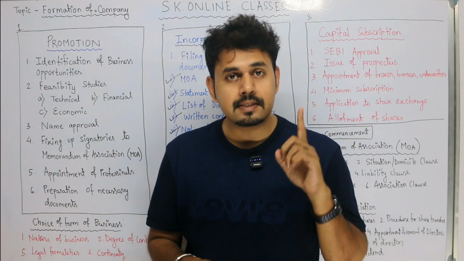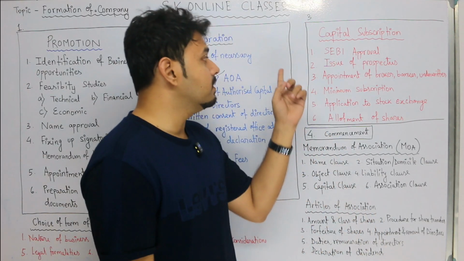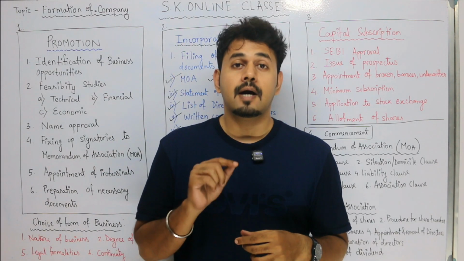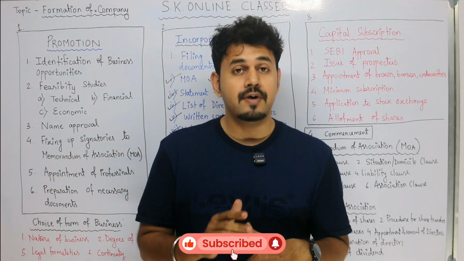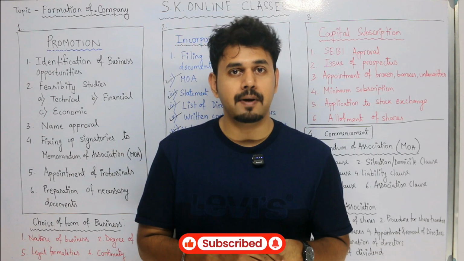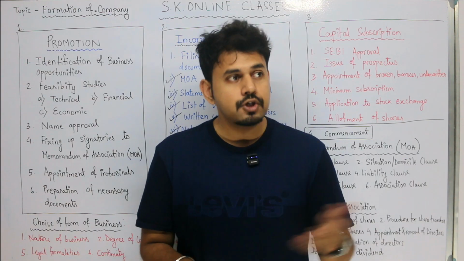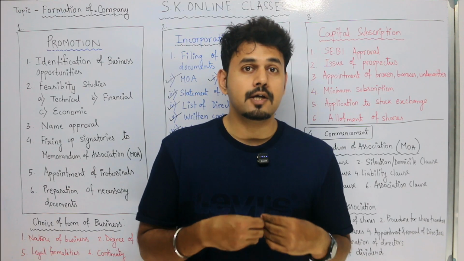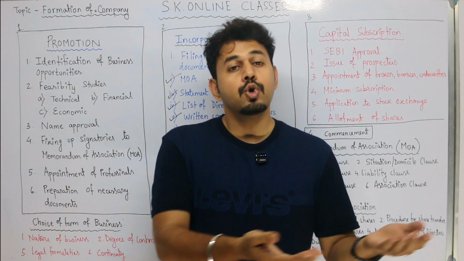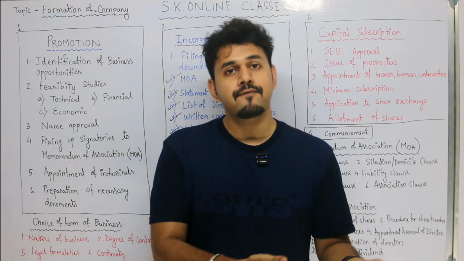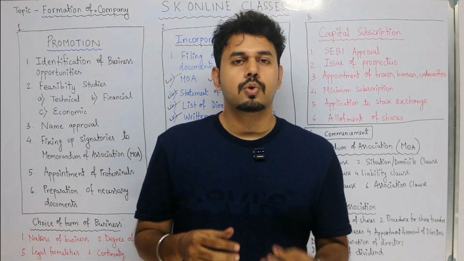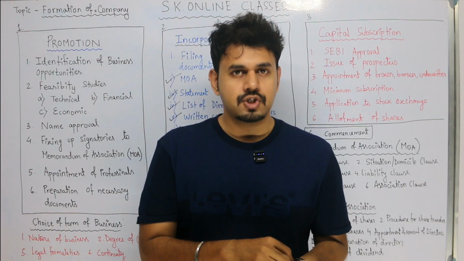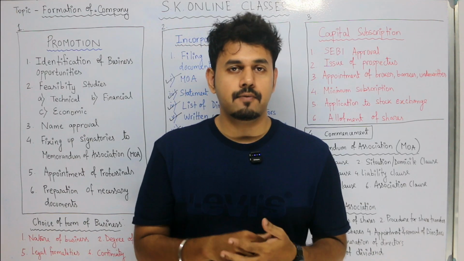Now once you get the SEBI approval, the next thing you will be doing is the issue of a prospectus. The prospectus is another very important document that a company has to prepare. It is a kind of circular which is issued to the public inviting applications. Inviting applications means you are issuing this to the public, asking them to pay money for the shares which you are issuing. So we invite shareholders to pay for the shares by issuing such a statement, which is called a prospectus.